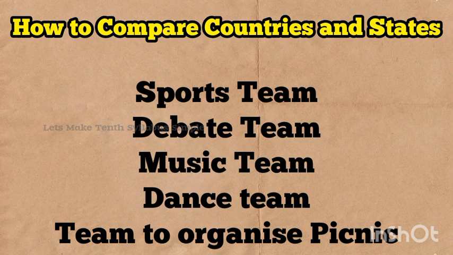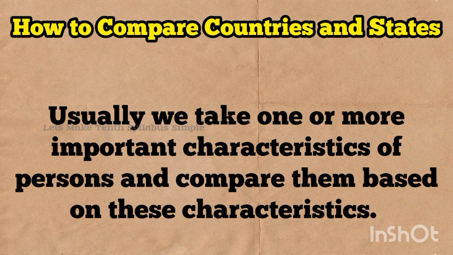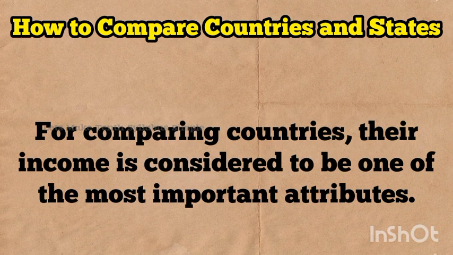We use different criteria to choose a sports team, a debate team, a music team, a dance team, or a team to organize a picnic. Usually, we take one or more important characteristics of persons and compare them based on those characteristics. Of course, there can be differences about what are the important characteristics that should form a basis of comparison: friendliness, the spirit of cooperation, creativity, or marks secured. This is true in the case of development too.